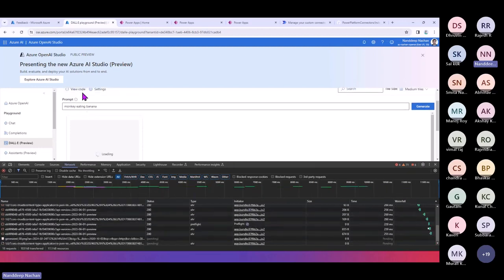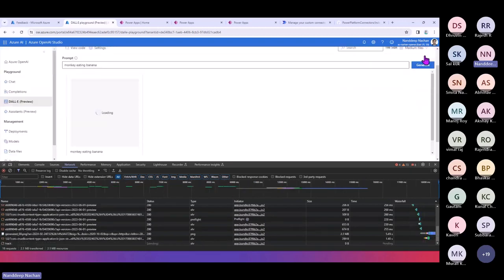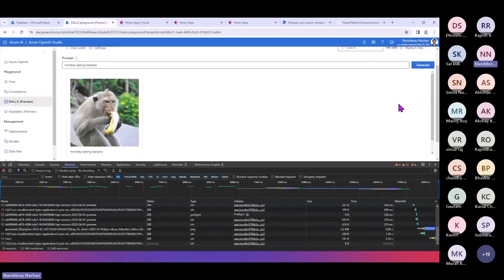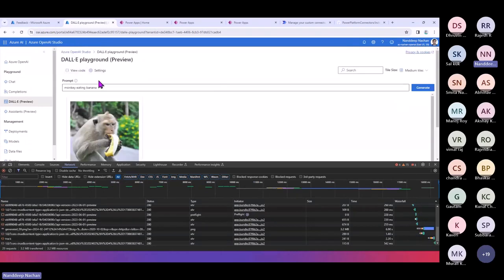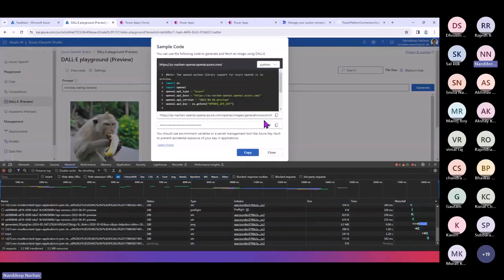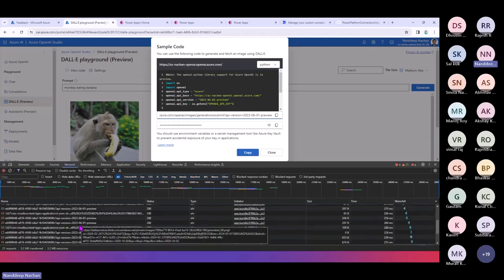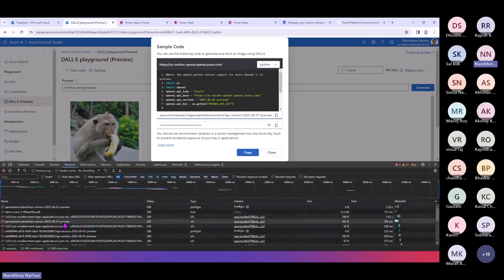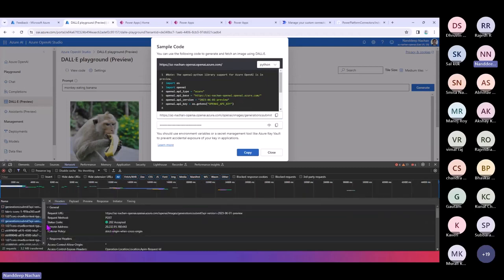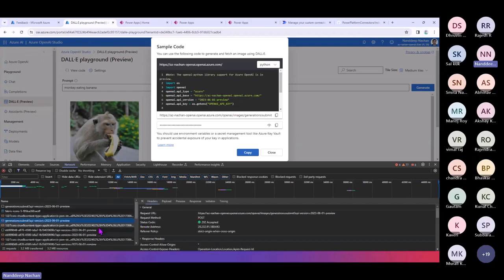Even though we do have view code, this DALL-E is a bit tricky in the sense that there are two APIs which go into the background, and from this view code we are only able to see one. So we have one API here, which is going to images/generate with the submit and API version and everything. But if you pay more attention here, there is one more API which gets hit, and it is the API which generates the image for you.